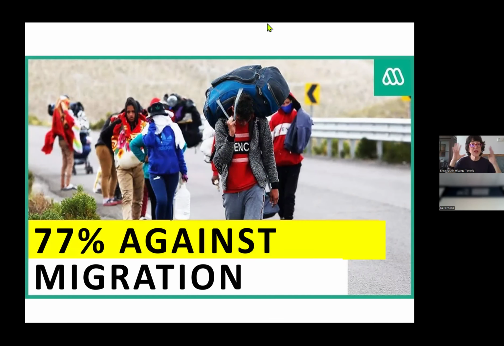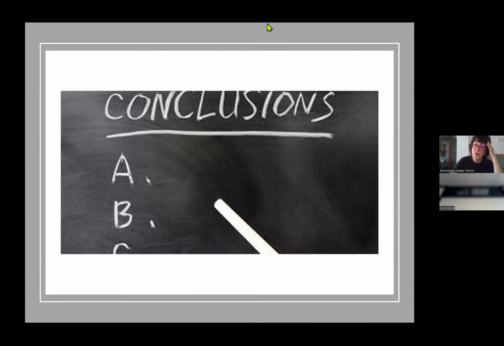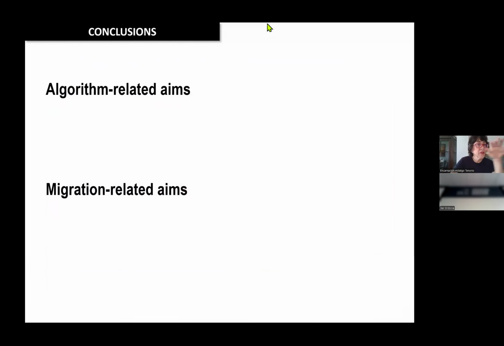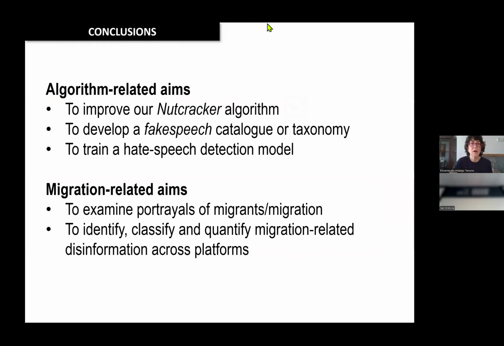This is a context where some newspapers claim that 70% of the population on the globe are against migration. We might say that there are certain conclusions that are still there and we should consider. Regarding the algorithm, we were lucky enough to improve, we think, our algorithm.